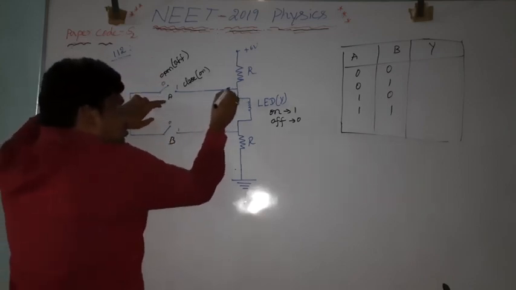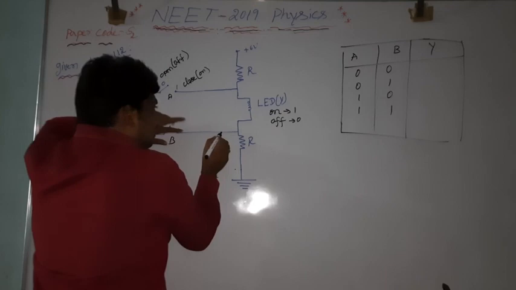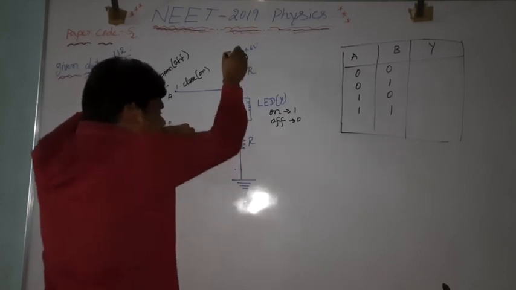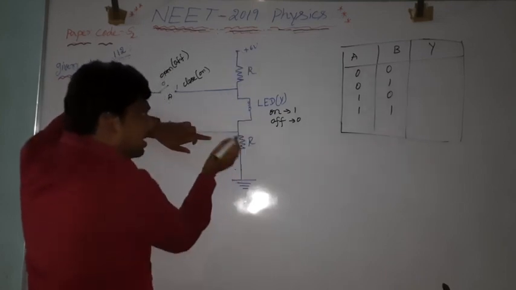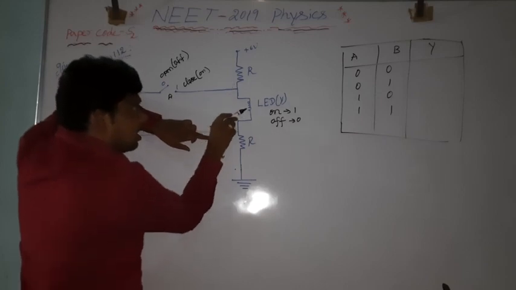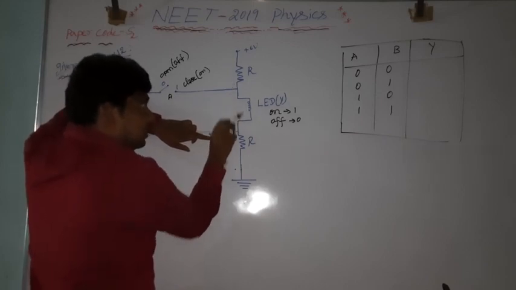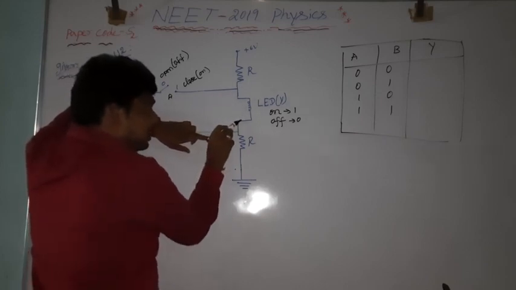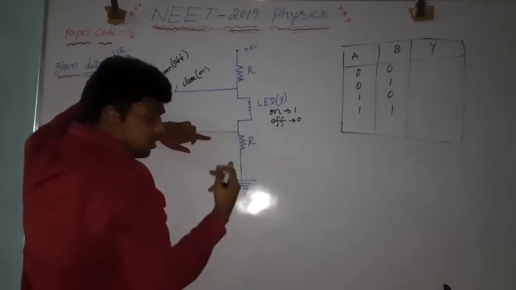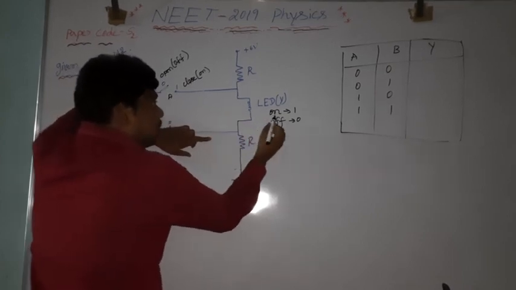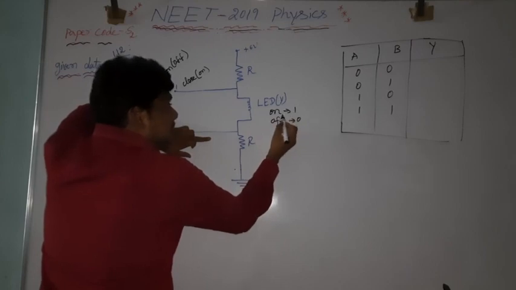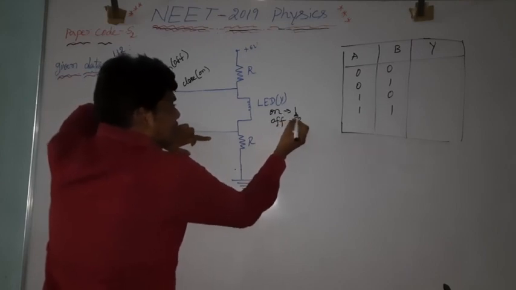Through this path there will be no flow of current, so there will be flow of current across the LED. When there is flow of current across the LED, does it glow? Yes, it will glow. We will say the LED is on, the bulb is on. On means 1.